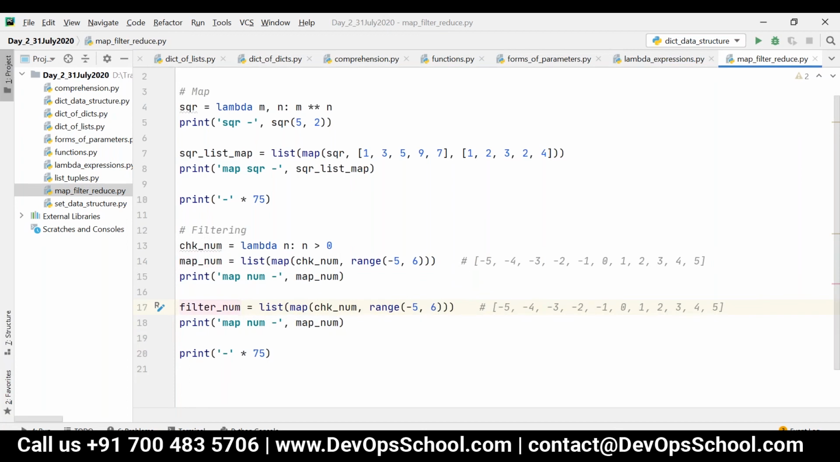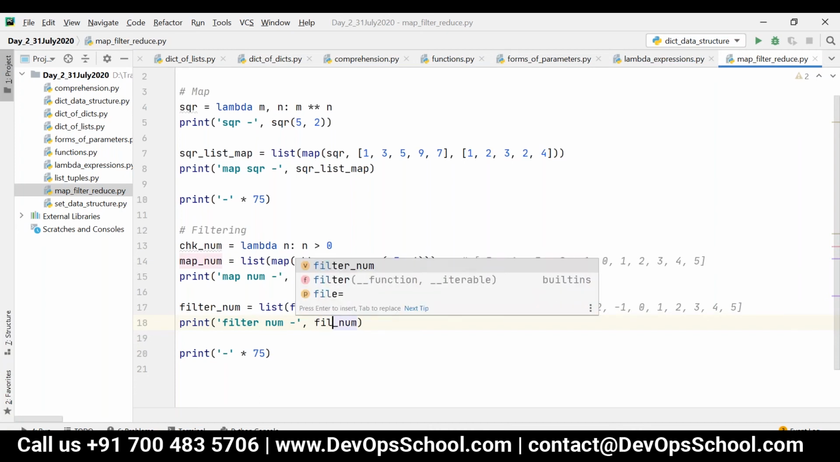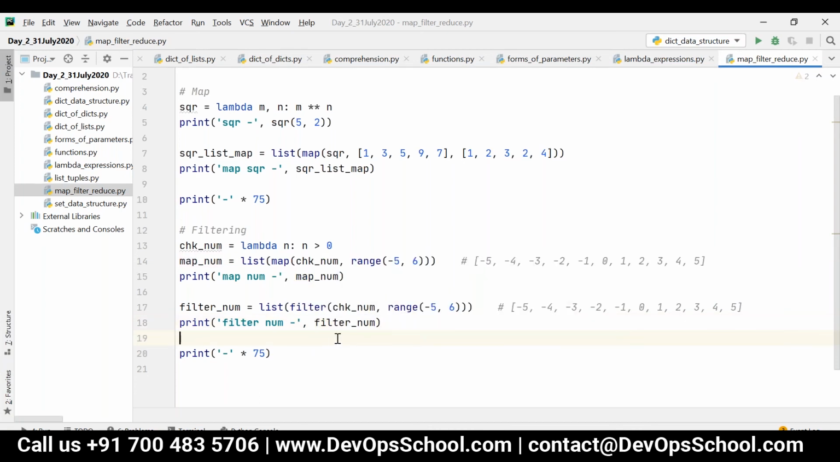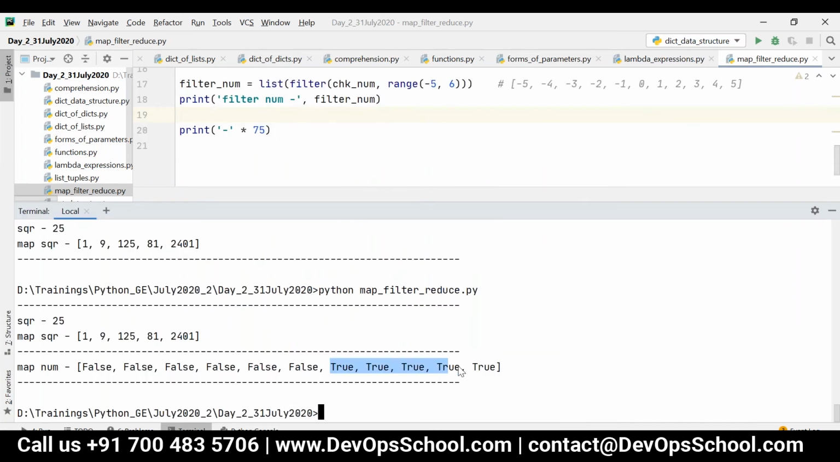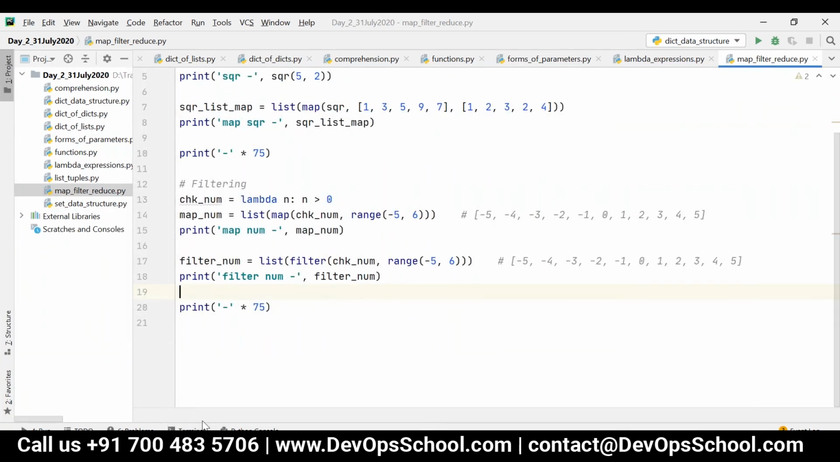if you pass the same thing using filter, now what will happen here is, this will retrieve only the numbers which are satisfying this condition. That is, in the map, for whatever element that you have retrieved as true, only those elements will be retrieved, the same value will be retrieved. Okay, so now look at this.